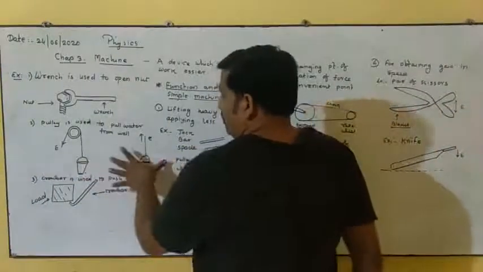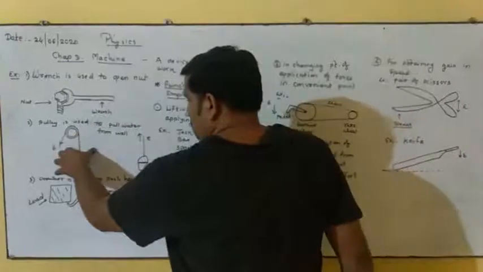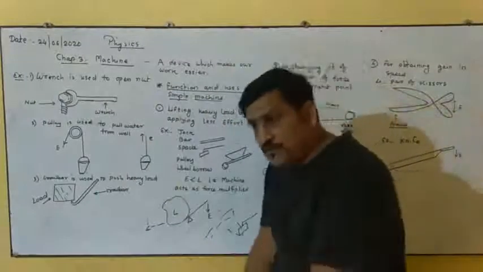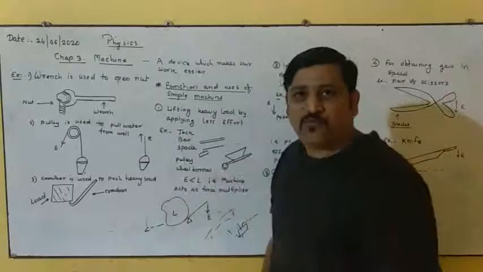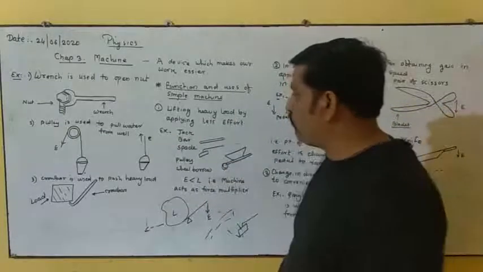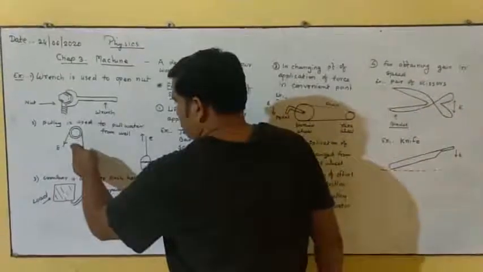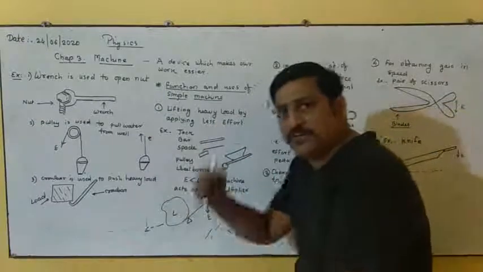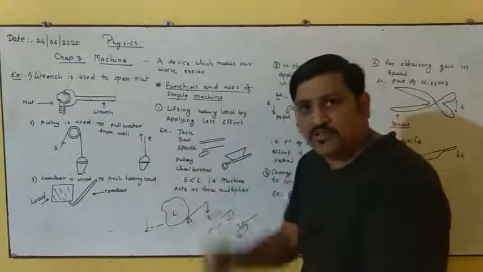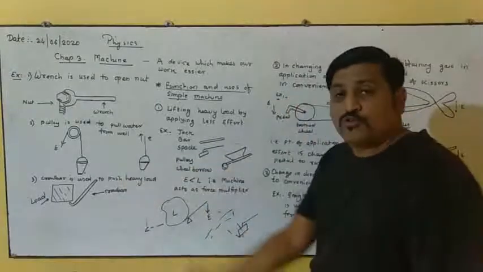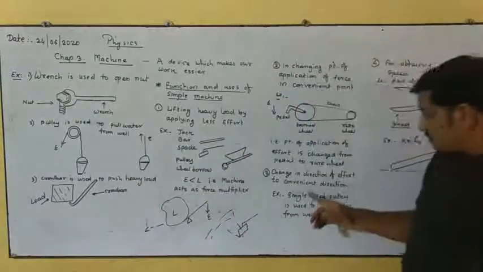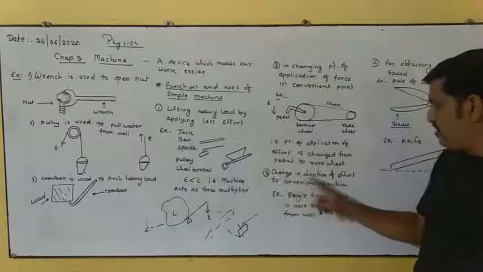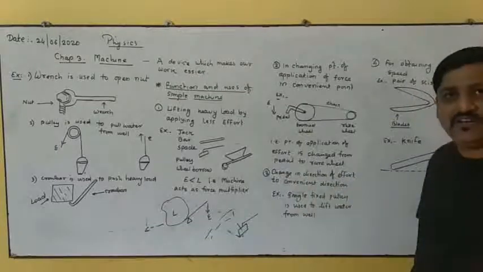Same thing we are doing, but one is without machine, the other is with machine. If it is without machine, we have to apply force in an upward direction, and it is a little tough job for us to lift up a bucket full of water from the well. But if we are using the machine, then the direction of effort gets changed, and our body weight also helps us to pull the rope in a downward direction, and it makes it convenient to lift up the water. So a single fixed pulley we are using to lift up water from the well. We change the direction of effort to a convenient direction.